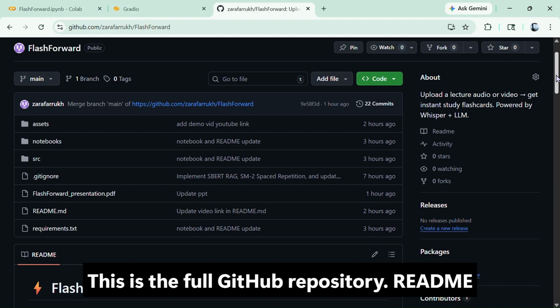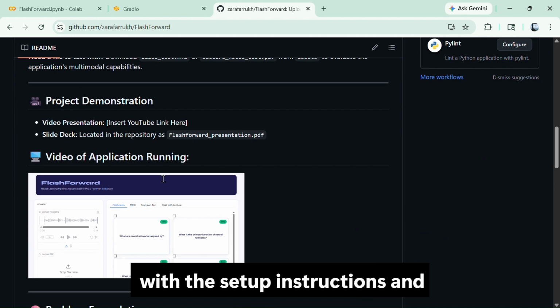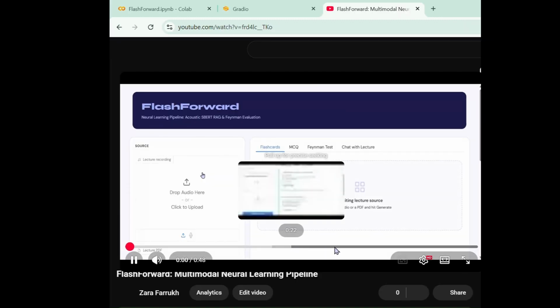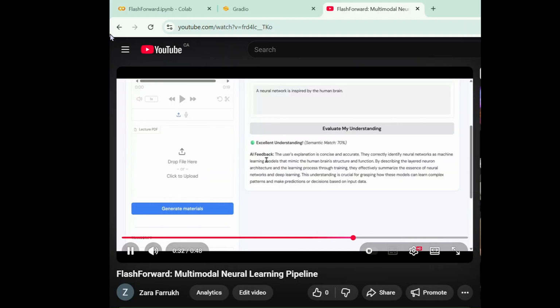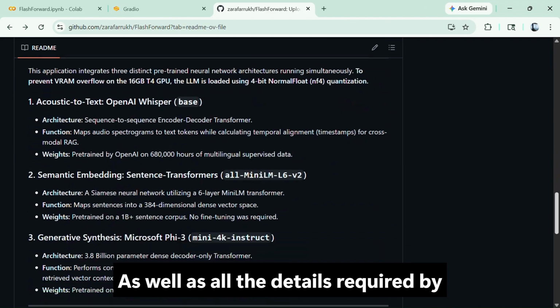This is the full GitHub repository, with the readme containing the setup instructions and the video of the application running, as well as all the details required by the project.